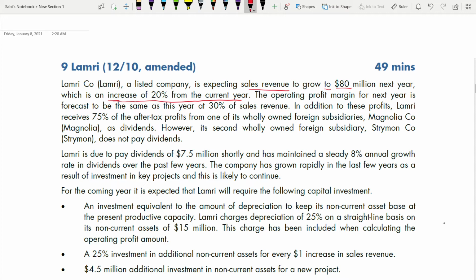Operating profit margin for the next year is forecast to be the same as this year, at 30% of sales revenue. In addition to the profits, Lamri receives 75% of the after-tax profits from one of its wholly owned foreign subsidiaries. Lamri has two subsidiaries in this question. From one, it receives dividends, and from the other, it does not. So it receives 75% of profit after tax from Magnolia as dividends. However, its second wholly owned foreign subsidiary, Strymon, does not pay dividends.